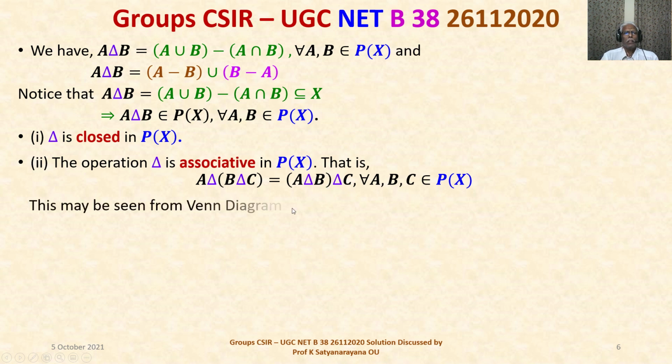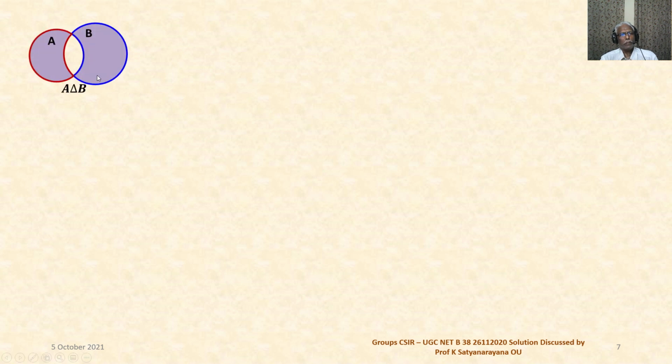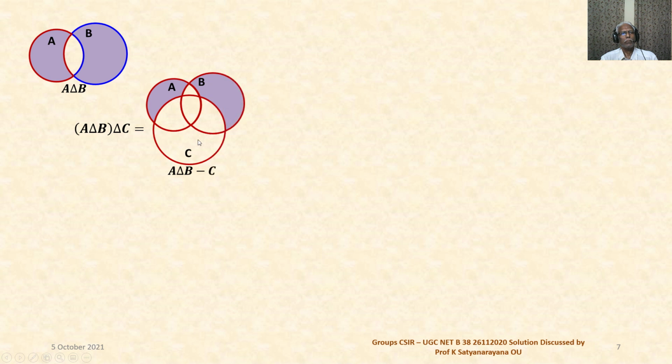This may be seen from the Venn diagram. I will show you the Venn diagrams. Now this is A intersection B. Now (A intersection B) intersection C will be this, the colored ones. Colored ones is (A intersection B) intersection C, that I have written as A delta B minus C union C minus A delta B.